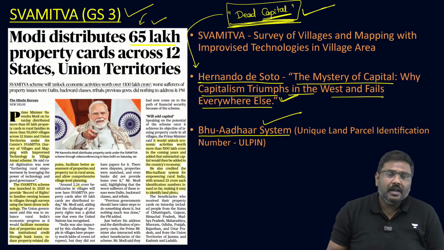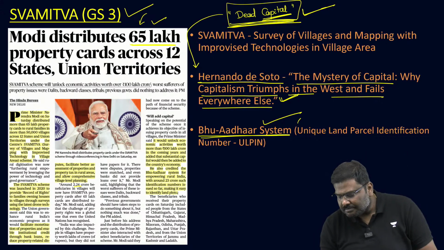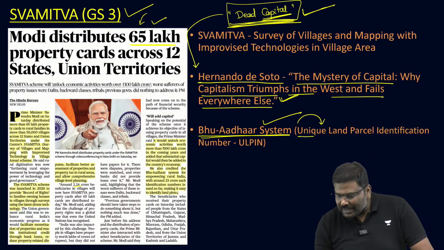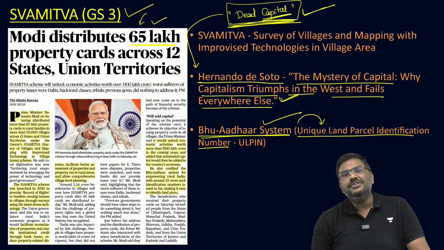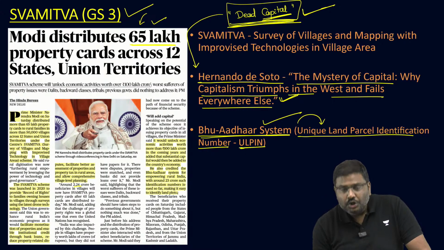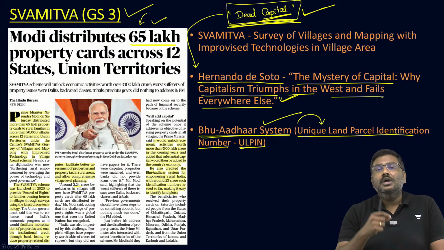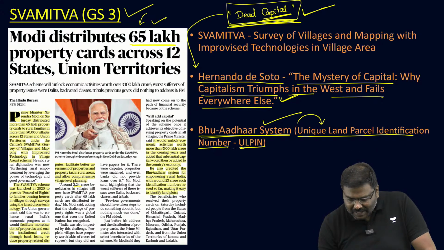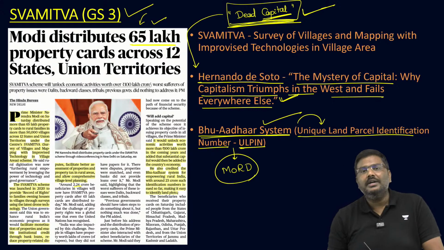In the same way, under Bhu Aadhar system, another name for this is unique land parcel identification number. Remember this, ULPIN. It is being implemented by Ministry of Rural Development, MORD.